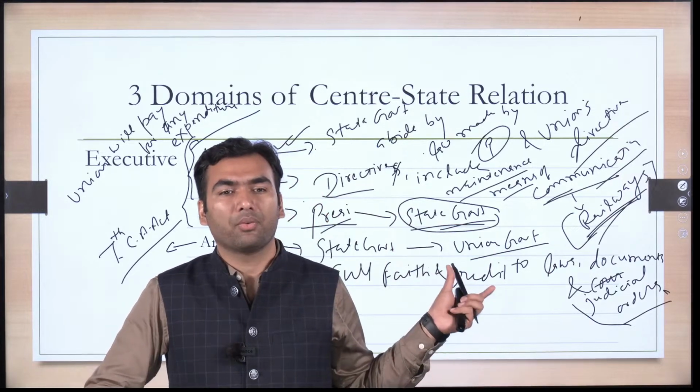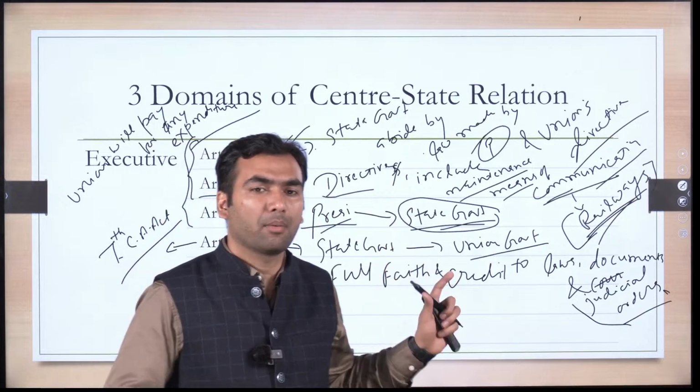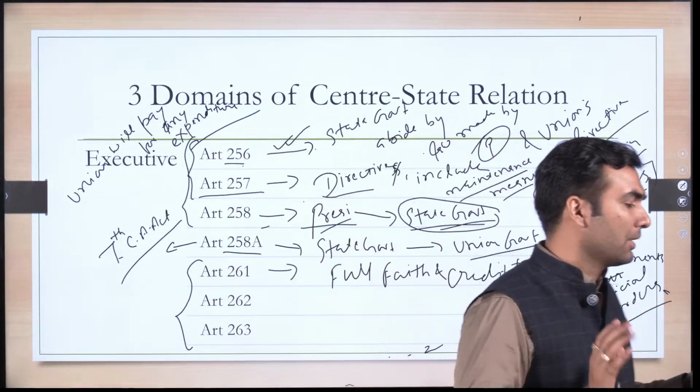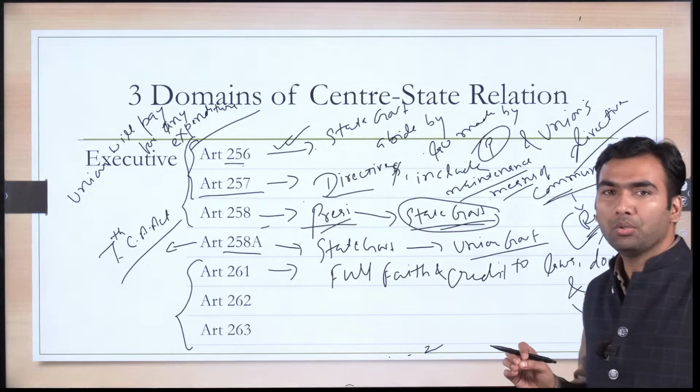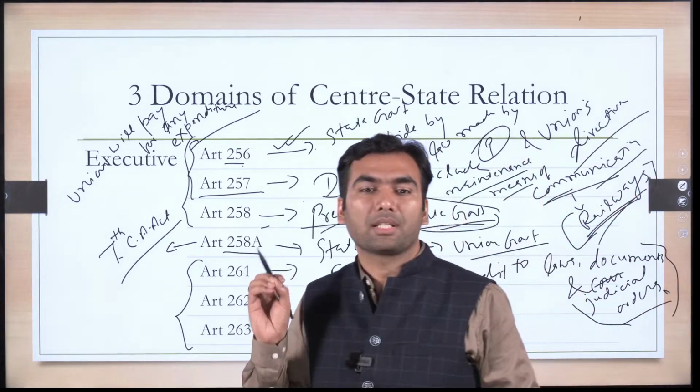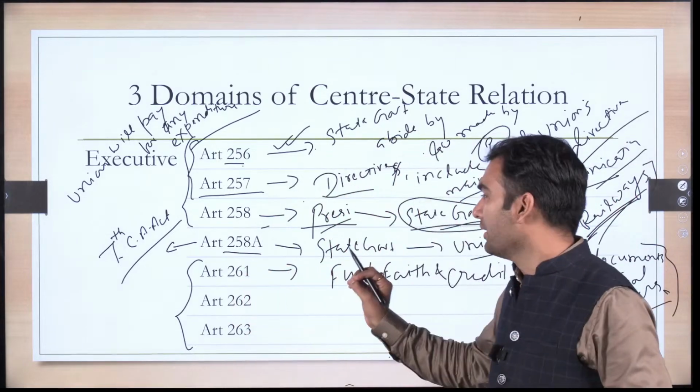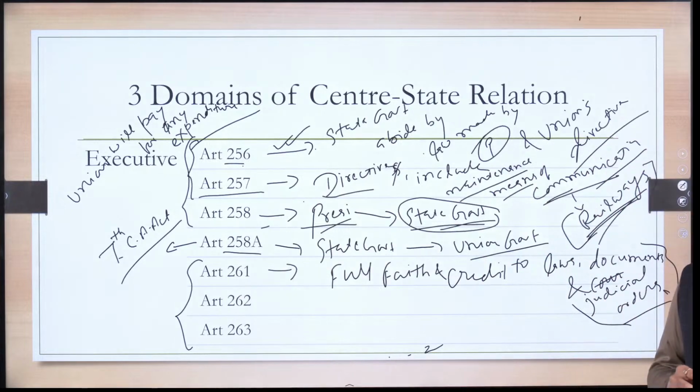A lot of students have much difficulty in understanding. They remember that Article 261 mentions the full faith and credit clause, but they do not understand it. You must write a few of the examples that I have given to you to clearly communicate to the examiner that you understand this article very well. Okay.